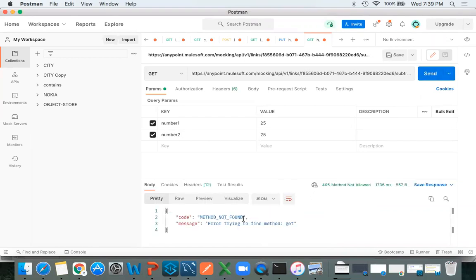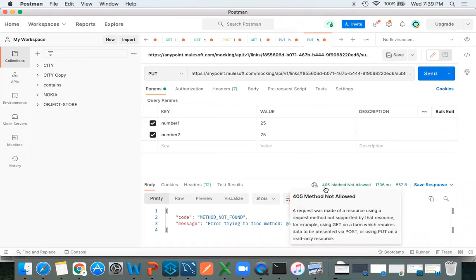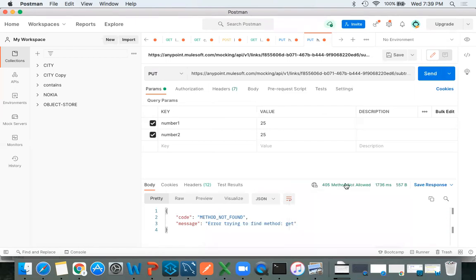What happened? Method not found. Which method did we use for this subtraction? Put method. So click on this, select the put method. See, the moment we do something wrong, we can see everything here. Can you see here? Status code 405, method is not allowed. By seeing this, you have to understand that instead of this, you gave some other method.